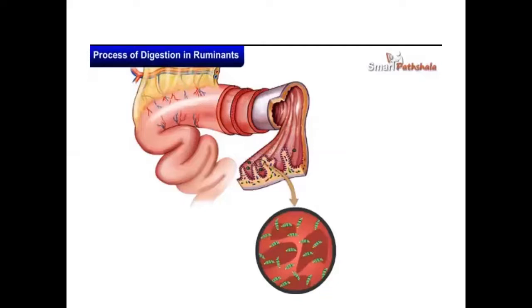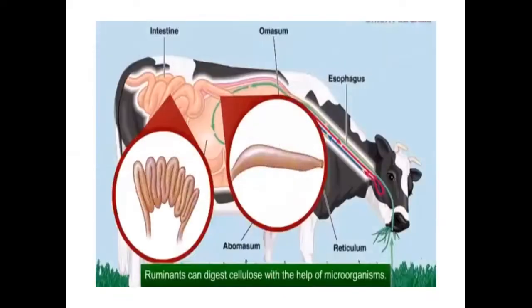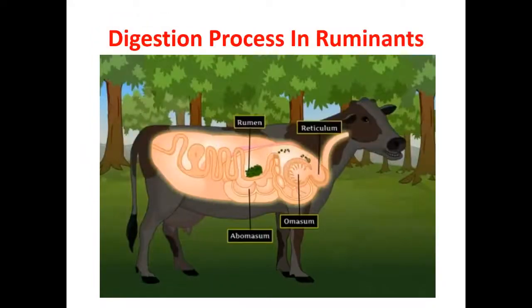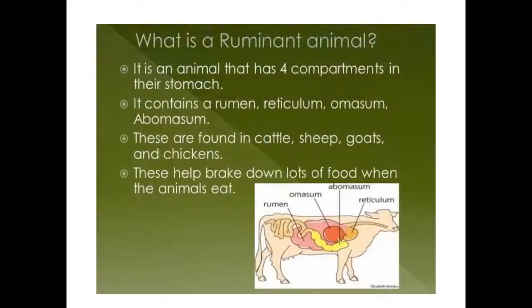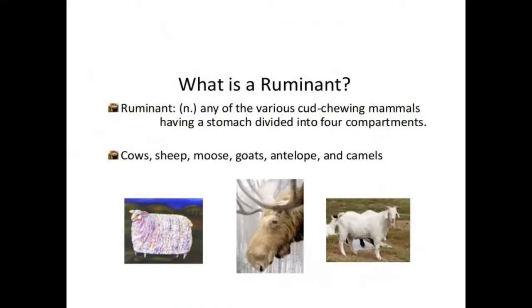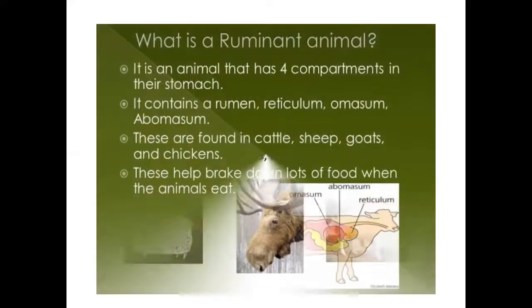So these bacteria present in the stomach of ruminants help the cellulose to digest. Understood, children? That's why the ruminants have the capacity to digest cellulose present in the grass. This is how the digestion process takes place in ruminants. Have you all understood, children? Once again, I'll repeat. Only the grass-eating animals which chew the cud, or a mammal, are called ruminants. Examples for ruminants are sheep, cows, buffaloes, camels, etc.